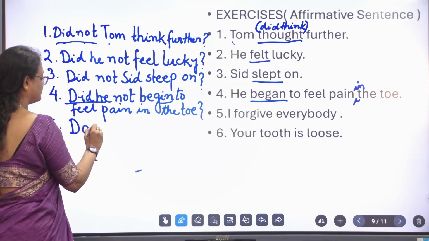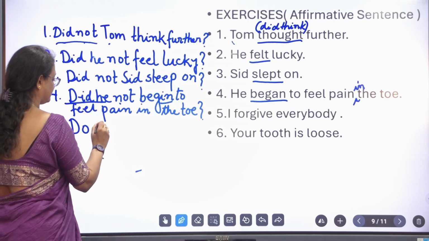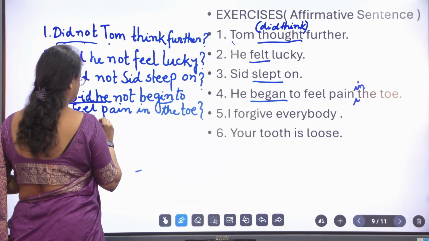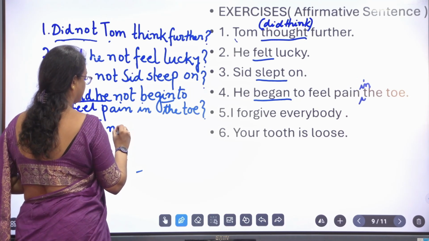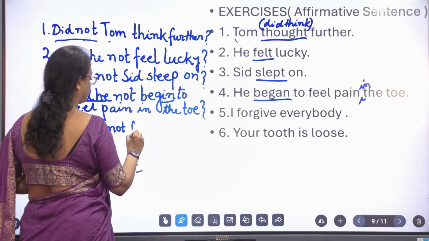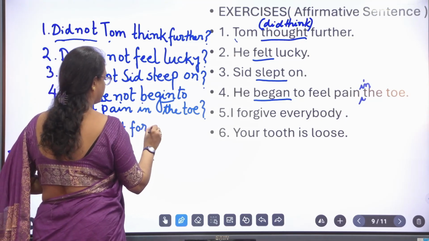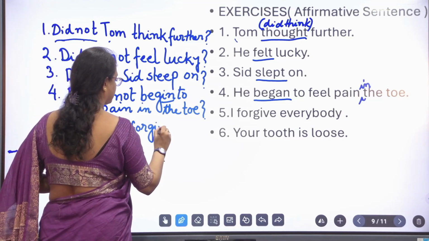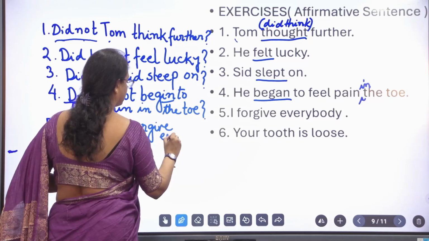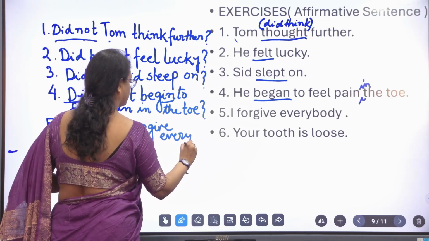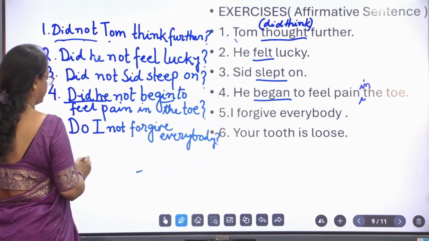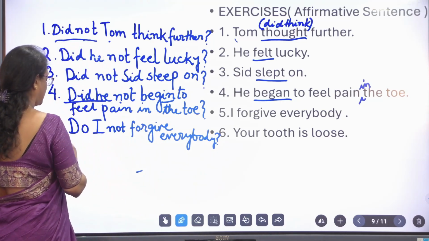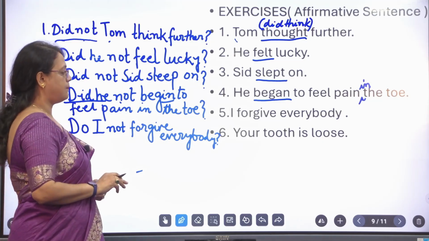So, do. Do I not forgive everybody? Now we come to the last example.